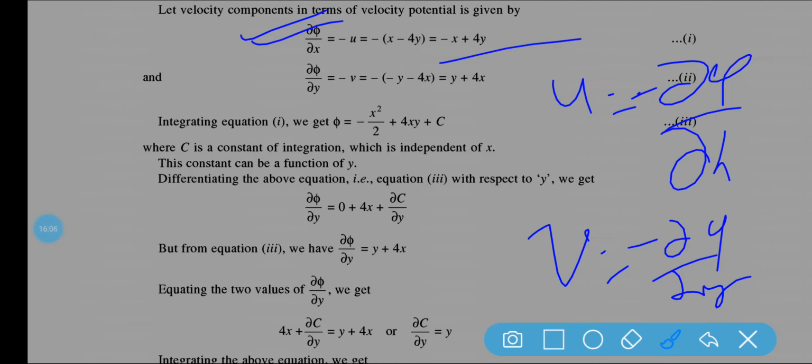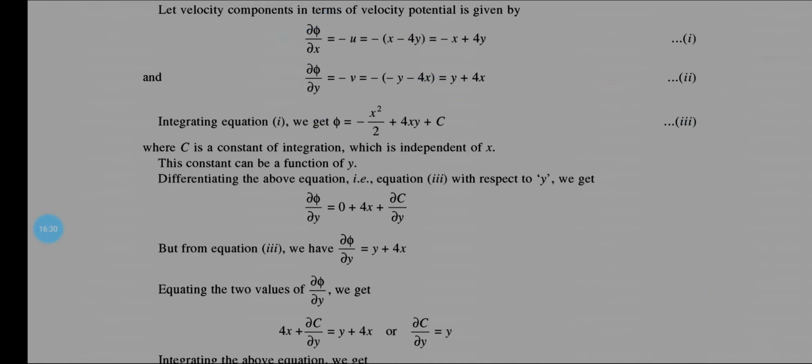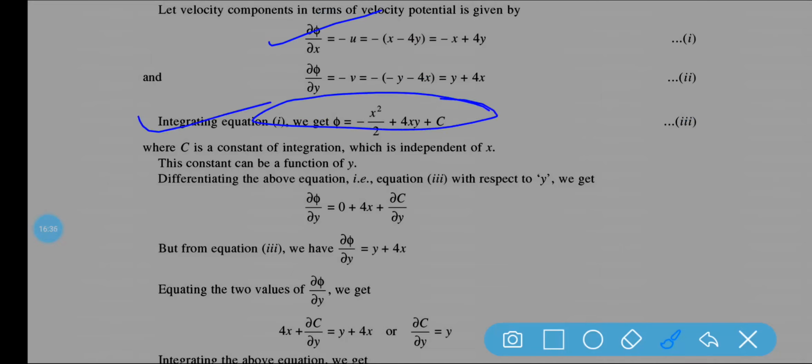This is the equation we have got. Now integrating, we will get phi is equal to minus x square by 2 plus 4xy plus c, where c is the integrating constant. Integrating equation 1, we get this.